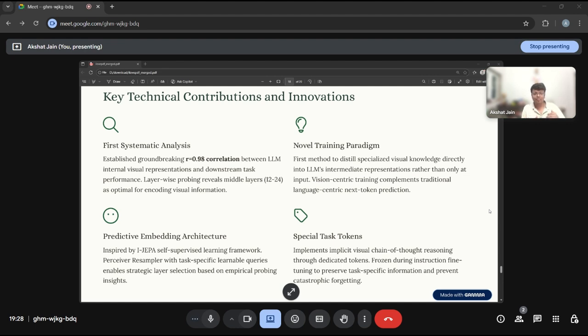Vision-centric training complements traditional language-centric next token prediction. The predictive embedding architecture is inspired by I-JEPA, a self-supervised learning framework. The Perceiver resampler with task-specific learnable queries enables strategic layer selection based on empirical probing insights. We have used spatial task tokens, which depend on the specified task. Tuning using task-specific information prevents catastrophic forgetting, which is very common during fine-tuning, but we prevented that.